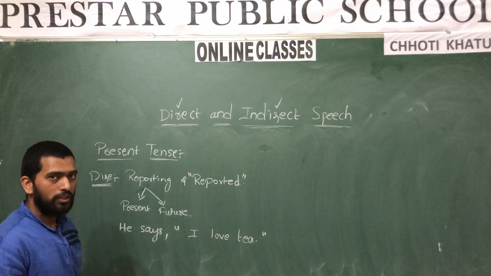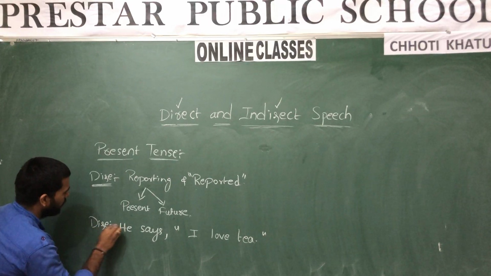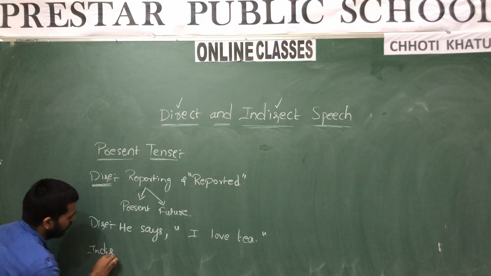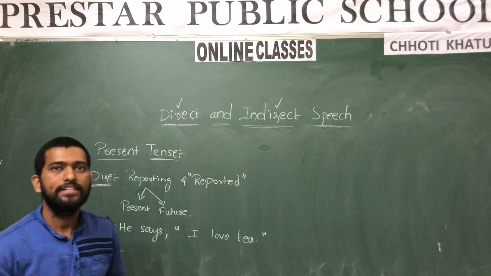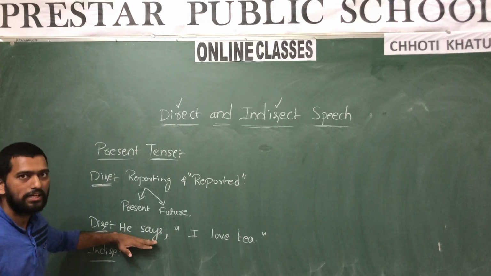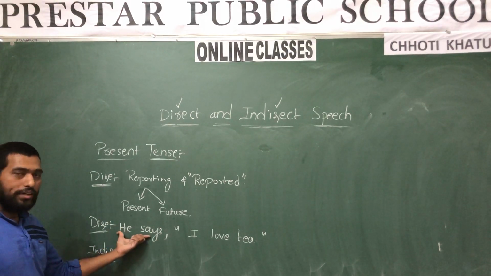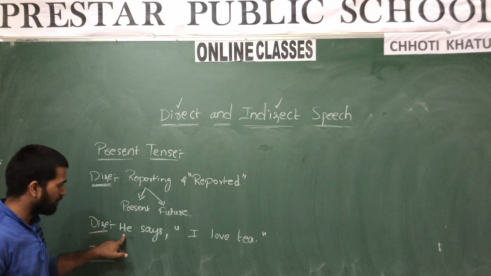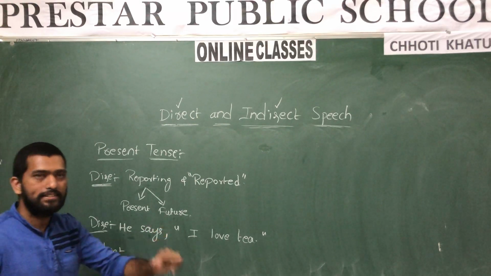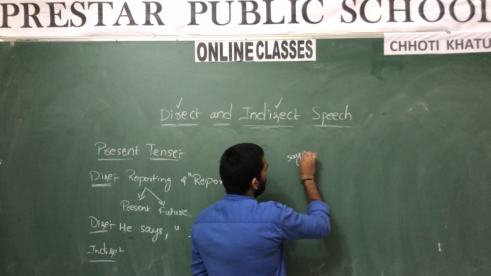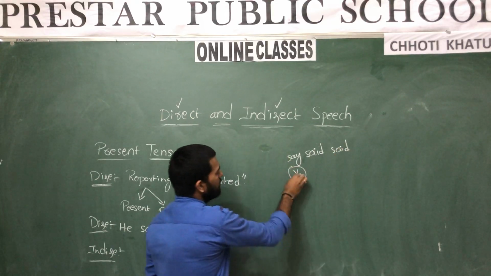Okay? Now, first of all, I told you that while you are converting direct speech into indirect speech, you must observe the reporting class. In the given sentence, what is the reporting class? "He says" is the reporting class. Yes, sir? This is the reporting class. So, now look at this sentence. He says means subject plus says, which comes under V1. Yes or no? Root form of verb: say, said, said. So when V1 is there, it is in present tense.